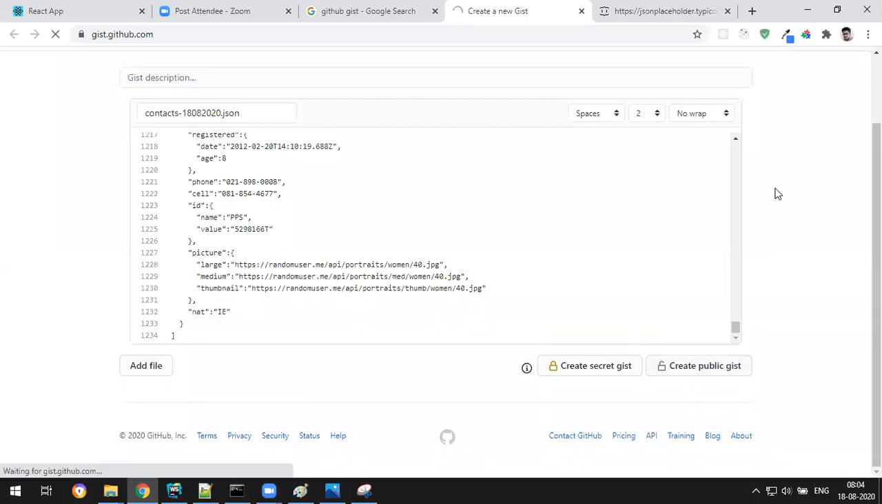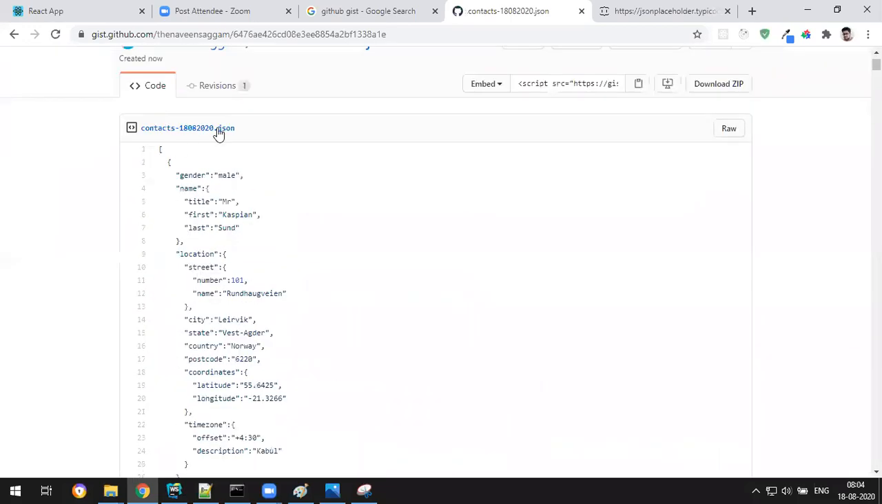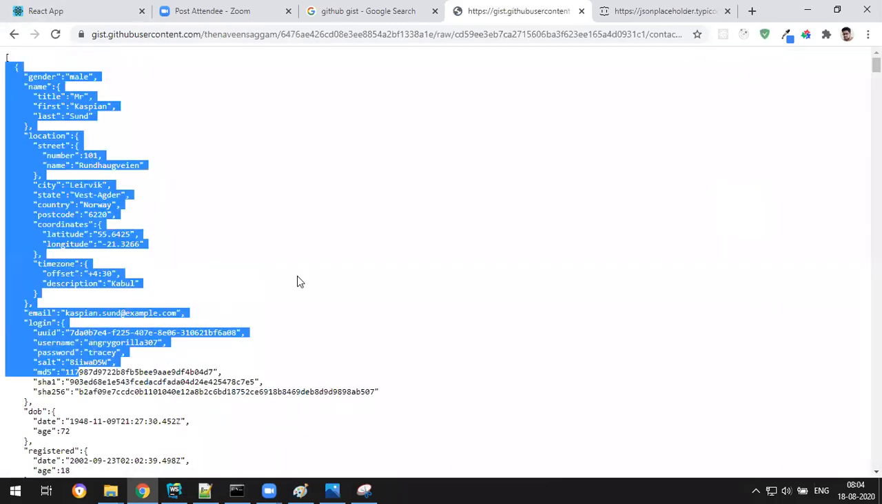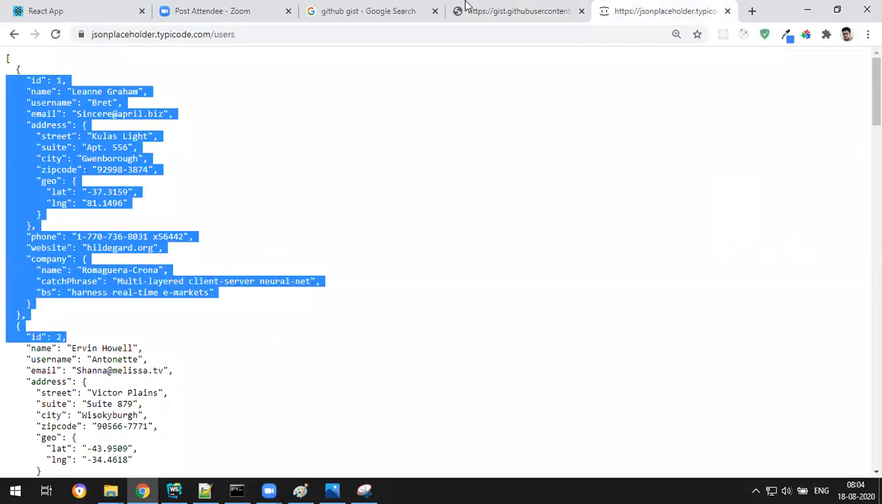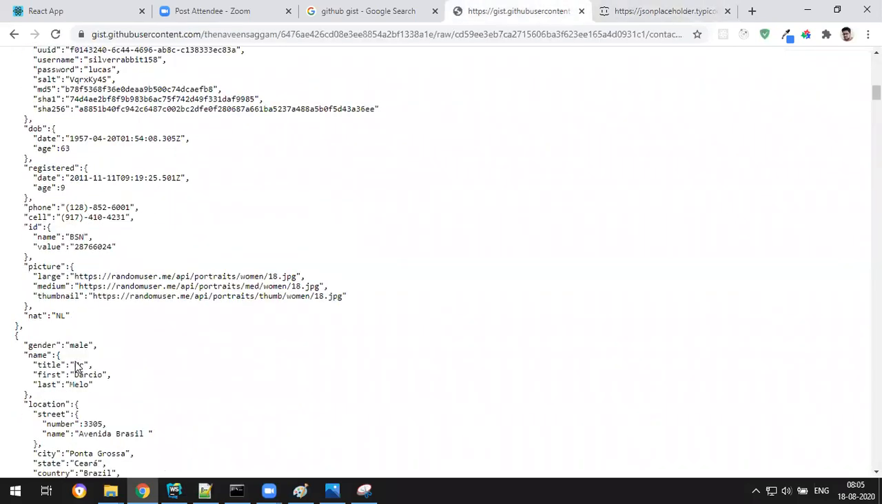So it will host your JSON online. See, you have the JSON here. This is the file name. To access it, click on this raw button. Yes, this is your data, same like JSONPlaceholder. I have my own data, the mail and all this. The whole data has come.